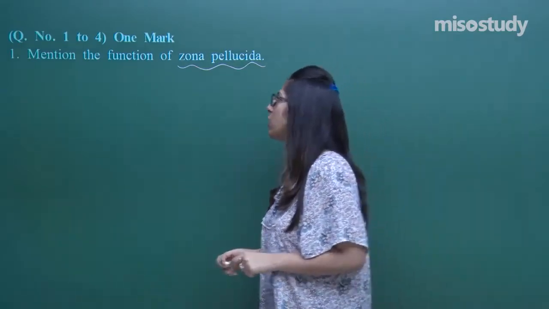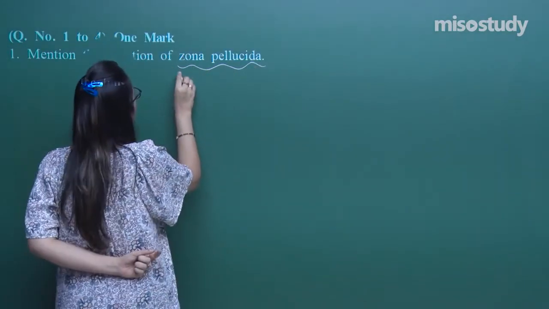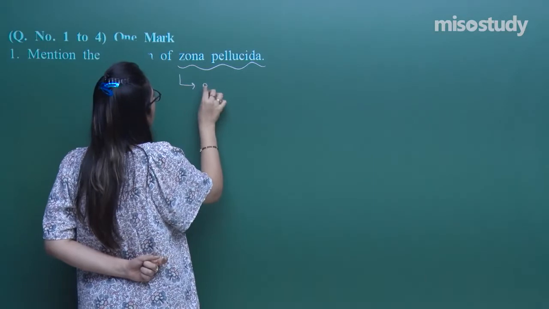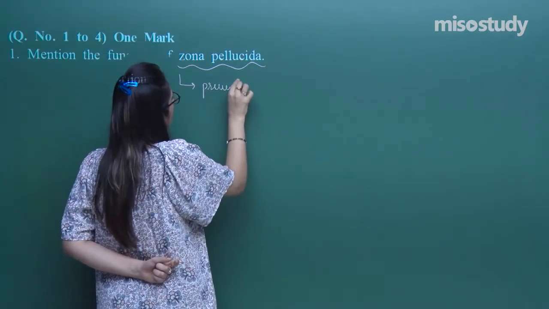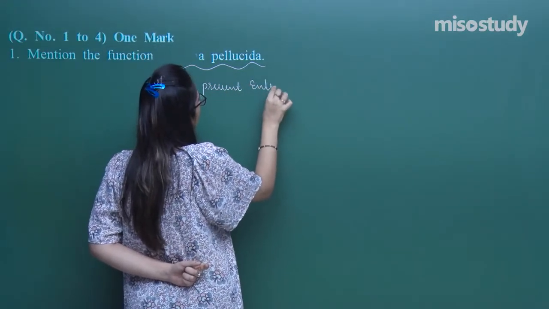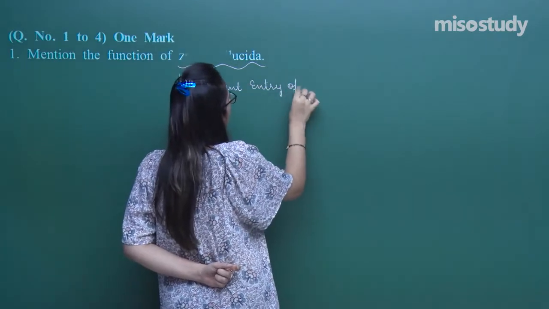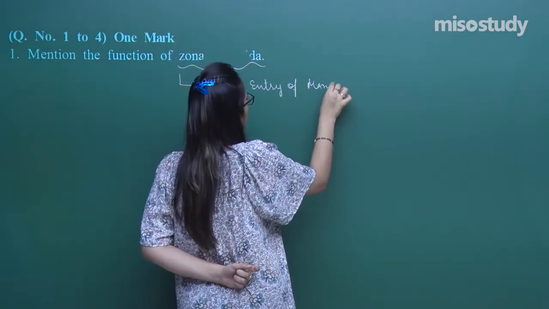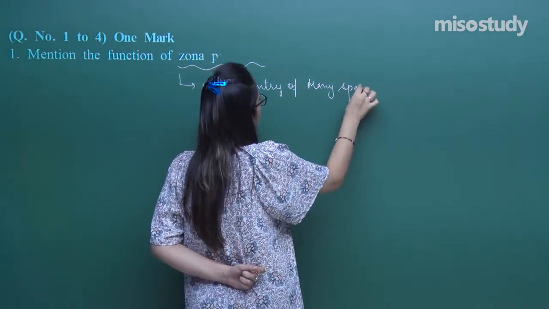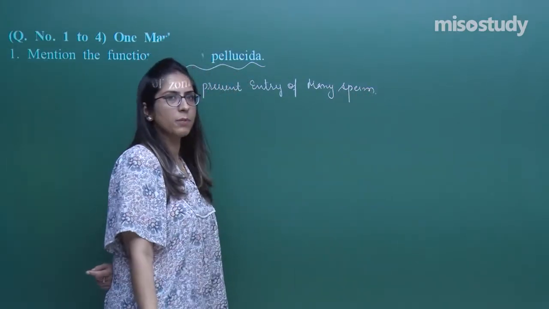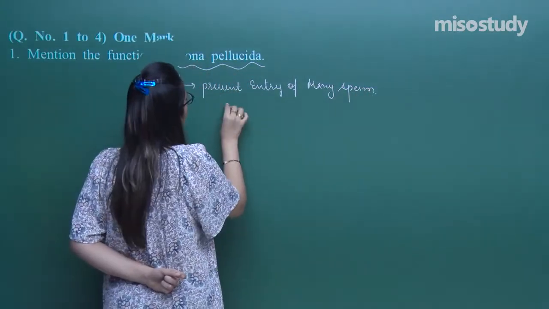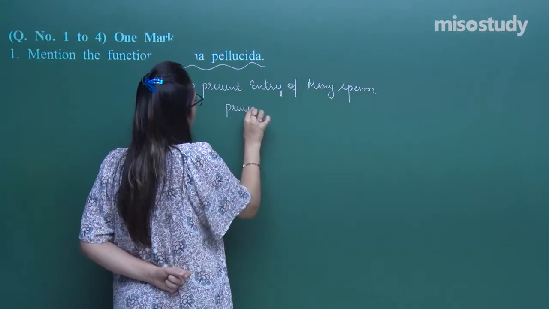That means the function of zona pellucida is to prevent entry of many sperms. Or can I write this as prevent polyspermy?